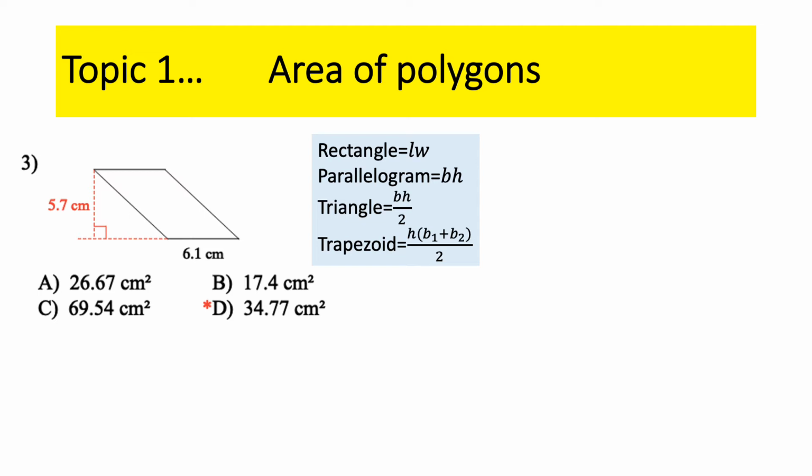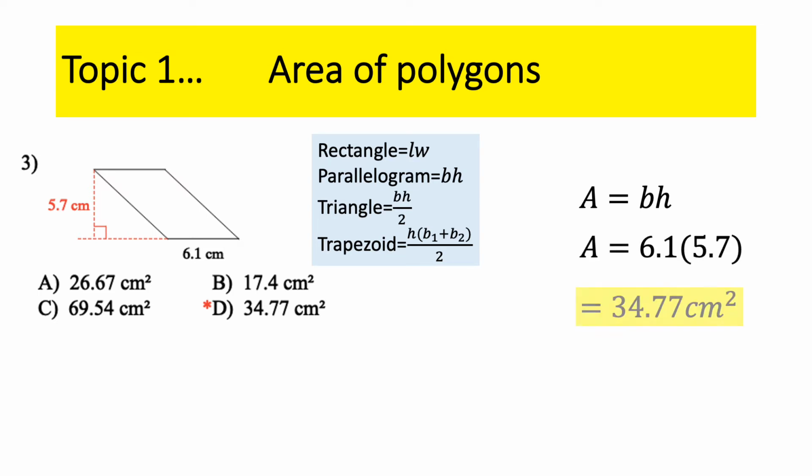Okay, so look at this shape. Occasionally, I'll have students call this a trapezoid. Notice the red dashed segments right there are just an indicator of the height. And remember, the height goes from the base, so they had to extend the base out. So in black there, the outline in black is the shape. That's a parallelogram. All right, opposite sides are parallel. The formula for that is base times height. The base is 6.1, the height is 5.7. A simple multiplication problem right here. There you go.